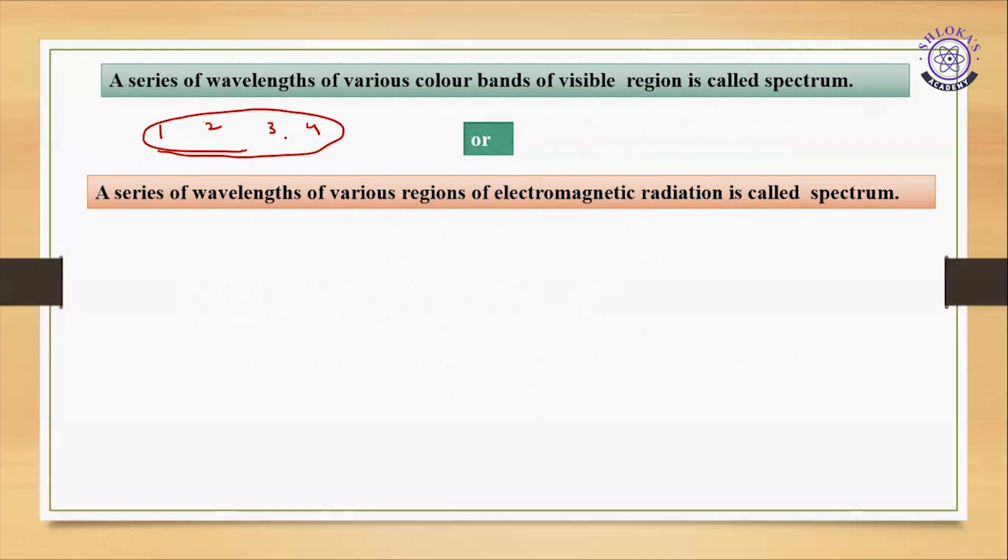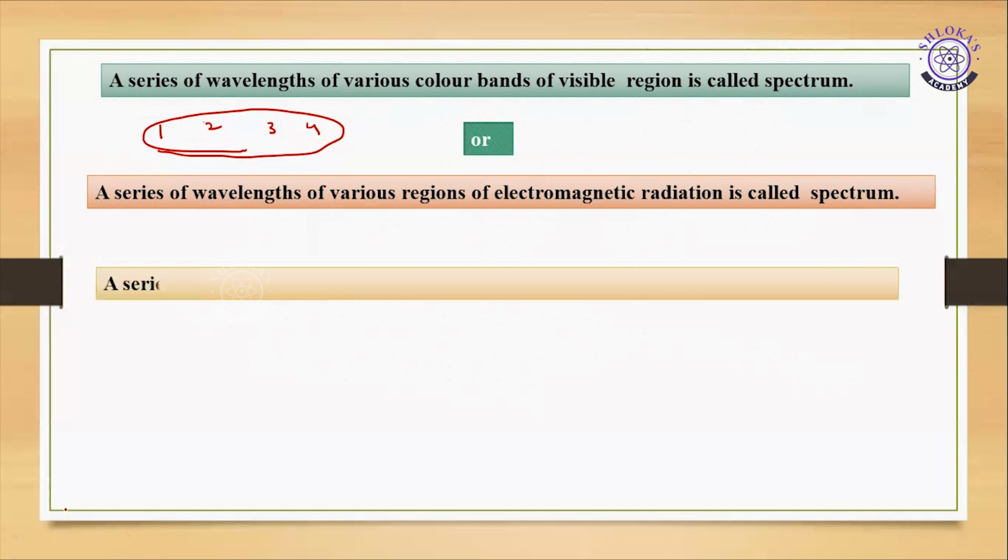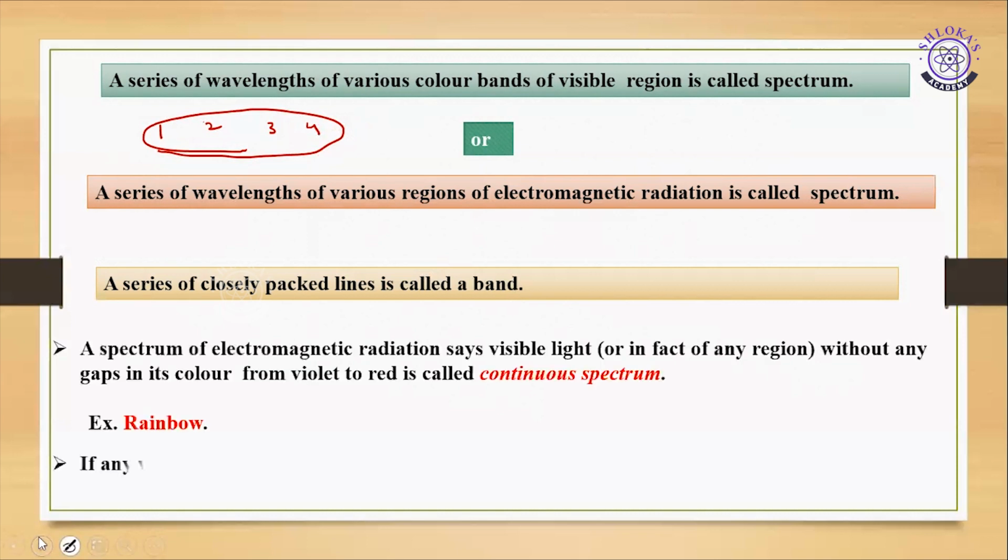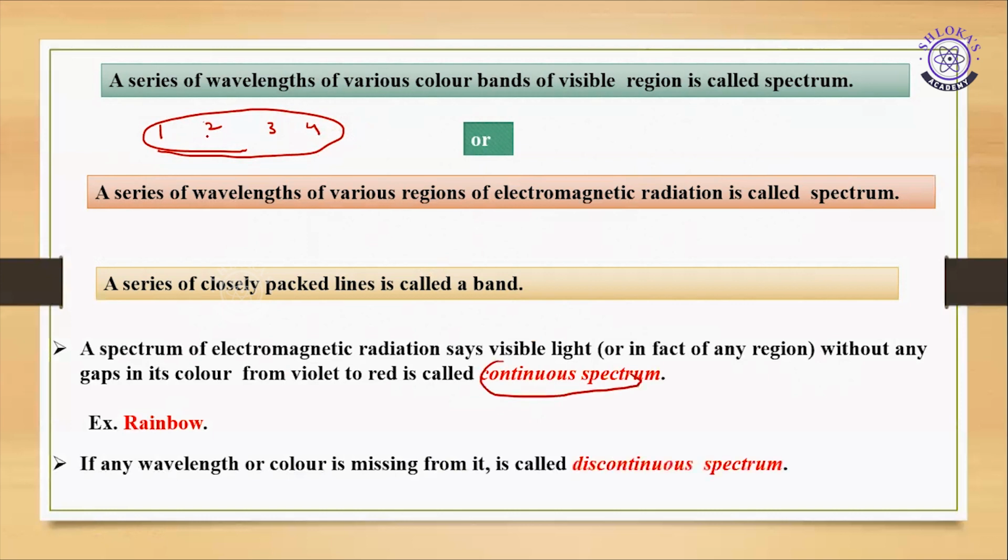As the spectrum is arranged by electromagnetic radiations, I can call it an electromagnetic spectrum. A series of closely packed lines is called a band, very closely packed. We will discuss band spectrum and all these things later. And here we have the continuous spectrum. If all these four are arranged in a particular order, I can say that it is a continuous spectrum.